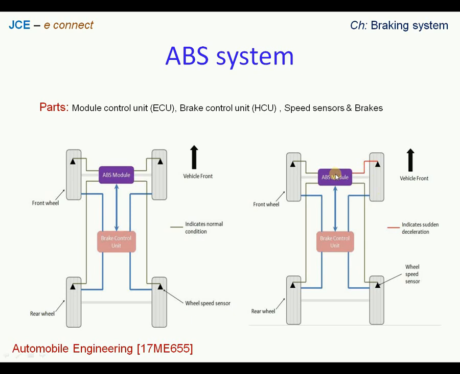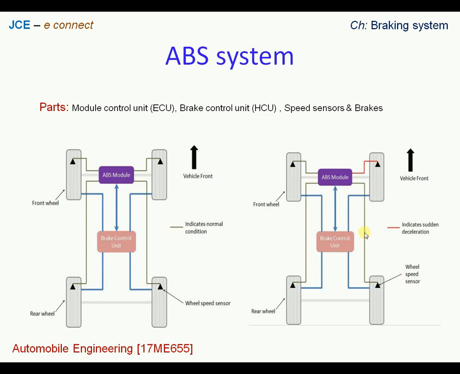A signal will be communicated to the electronic control unit, and again the hydraulic brake control unit is going to increase and decrease the pressure in the working fluid, and thereby the brakes are going to apply and release, apply and release. Thereby the rotation of the wheels will be continuous, at the same time it will be braking slightly.